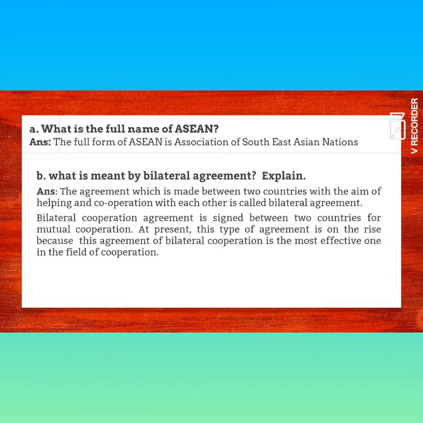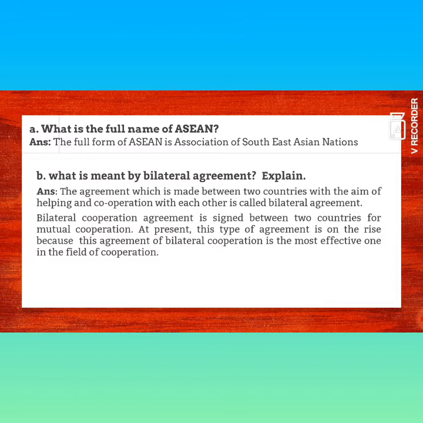Why? For mutual cooperation. By this agreement, these two countries will have mutual cooperation with each other. At present, this type of agreement is on the rise because this agreement of bilateral cooperation is the most effective one in the field of cooperation.